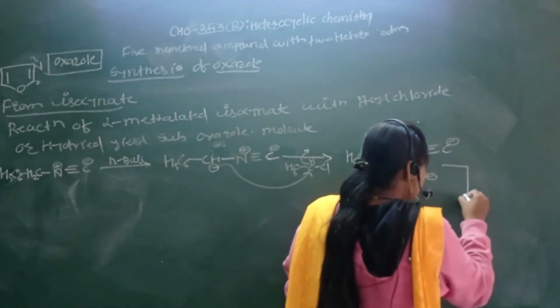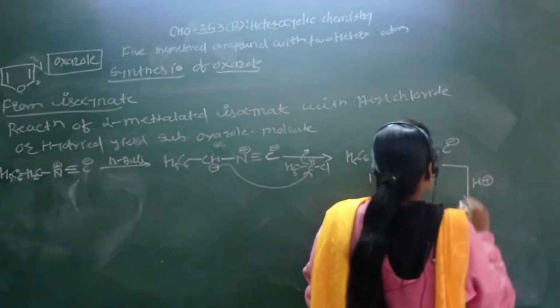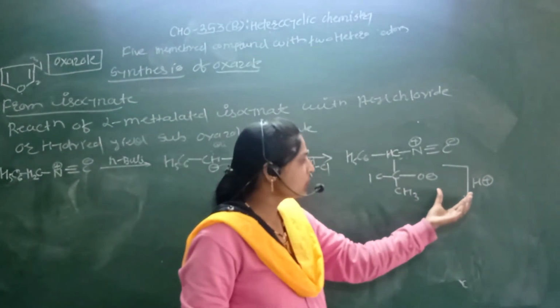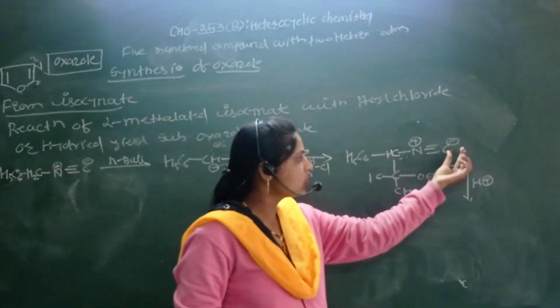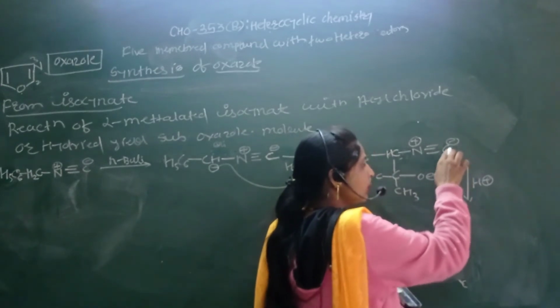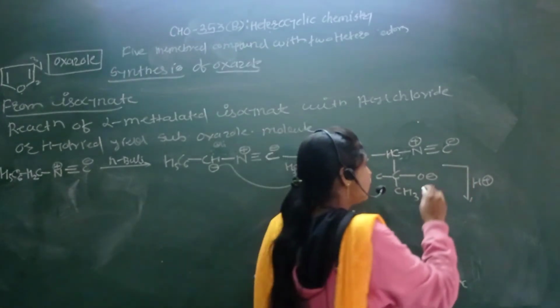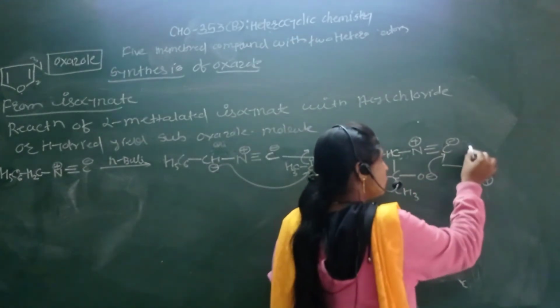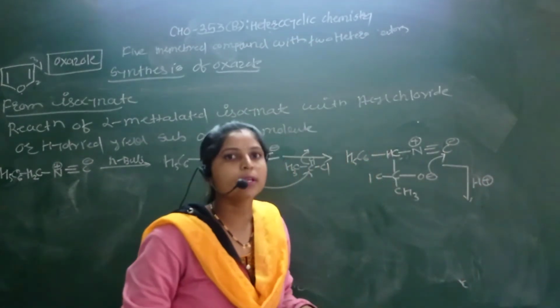So simply in the next step, in the presence of H plus condition, this O minus and this C minus, so this C minus abstracts this proton, so here formation of the CH. At that time this enolate ion can attack on this electrophilic center because of this negative charge, abstracting this acidic proton in the presence of H plus.